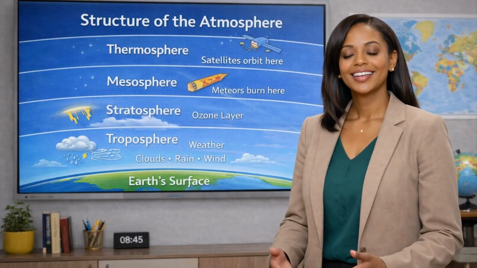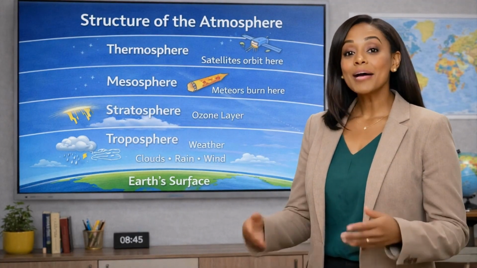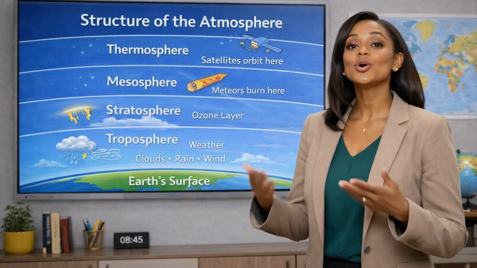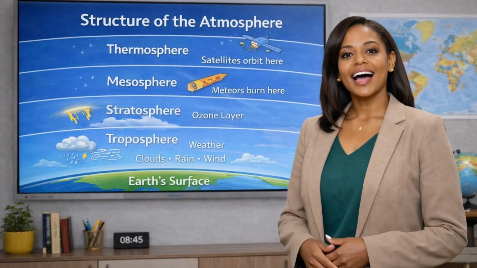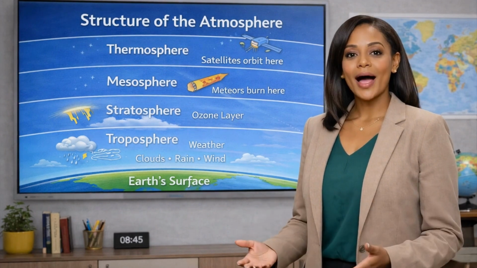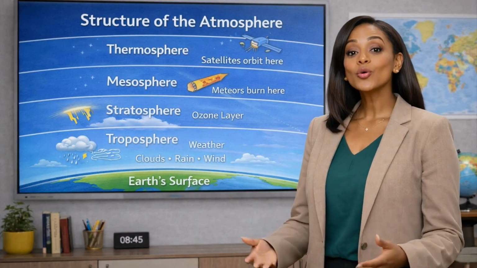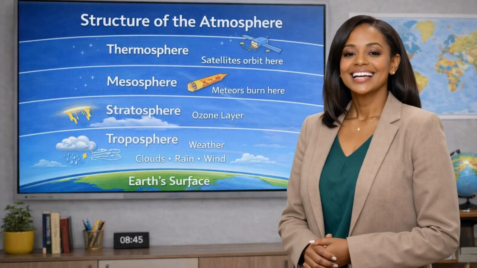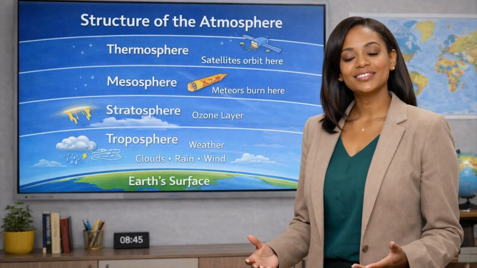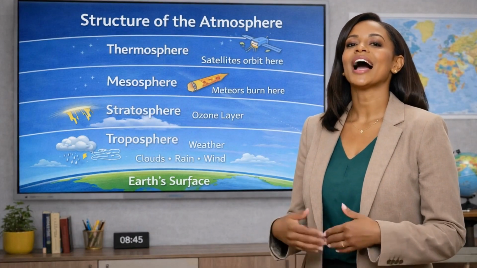Clouds form here, rain falls here, and winds move through this layer. Above the troposphere is the stratosphere. This layer contains the ozone layer, which protects the Earth from harmful ultraviolet radiation from the sun. Higher above are other layers such as the mesosphere and the thermosphere. Although these layers are far above us, they are still part of the atmosphere surrounding our planet. Understanding these layers helps us explain how weather forms and how energy moves through the atmosphere.